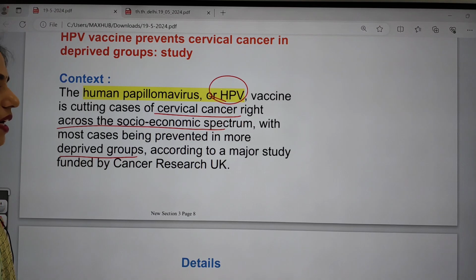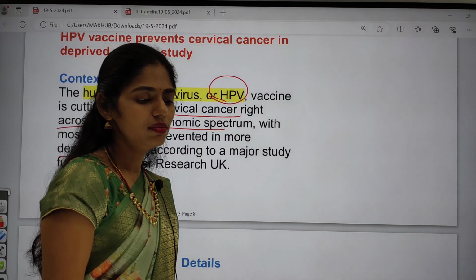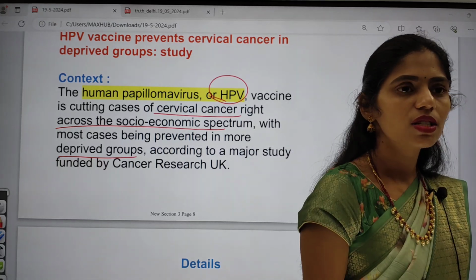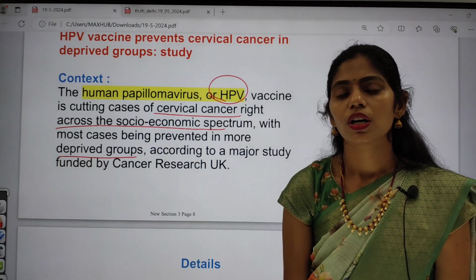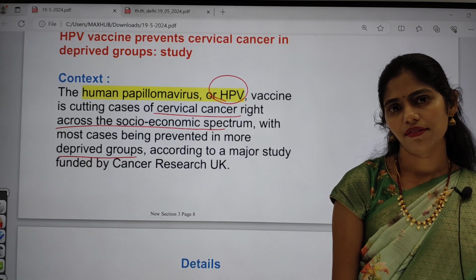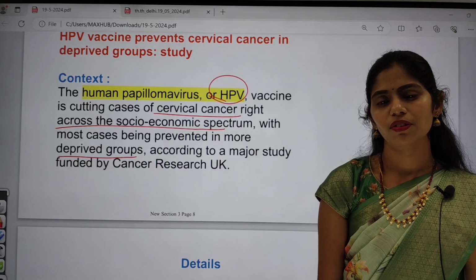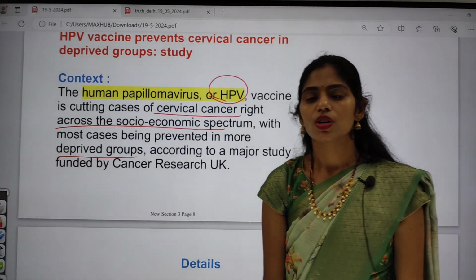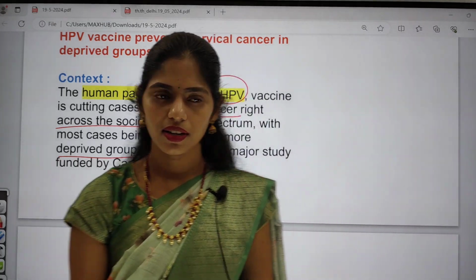This is mainly said by UK Cancer Research. So what does it mean? Especially adolescent girls who have not started their sexual life can take this HPV vaccine so that they can be prevented from getting cervical cancer. This is mainly said in one study.